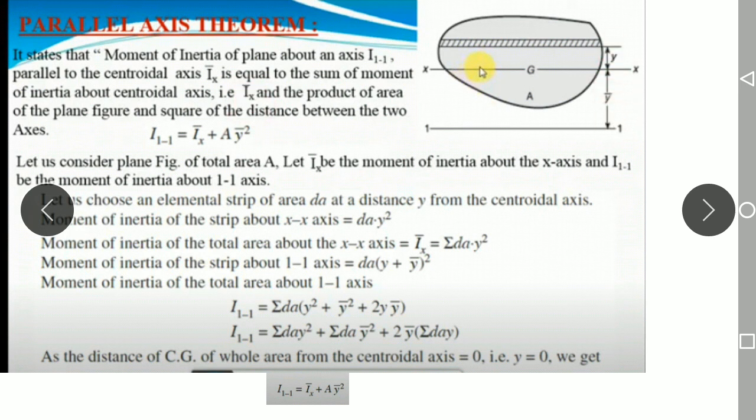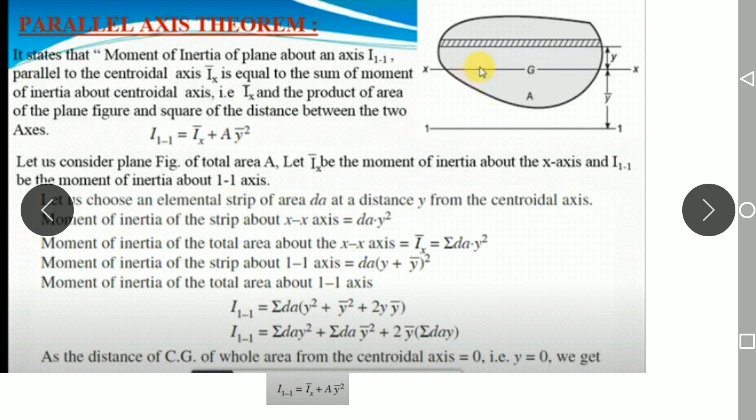So you need to prove this parallel axis theorem here. The statement is clear. If you consider any axis which is exactly parallel to the centroidal axis of a plane figure, then the moment of inertia about this axis, axis 1 1, is exactly equal to the moment of inertia about the centroidal axis plus area into the square of the distance between both the axes. This is the parallel axis theorem statement. Now you need to prove it.